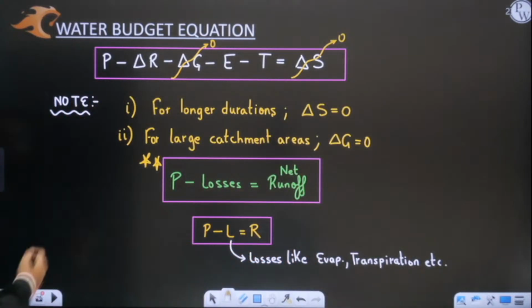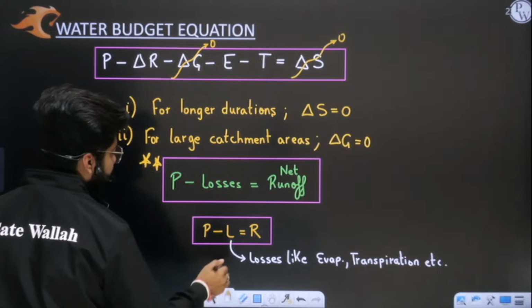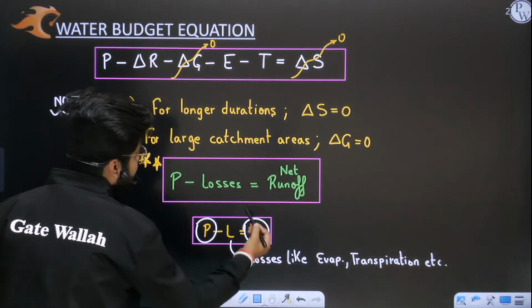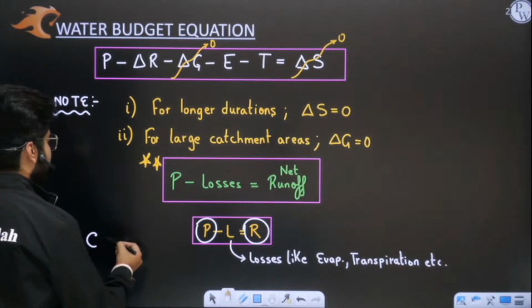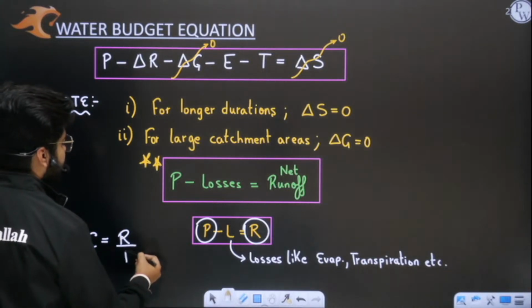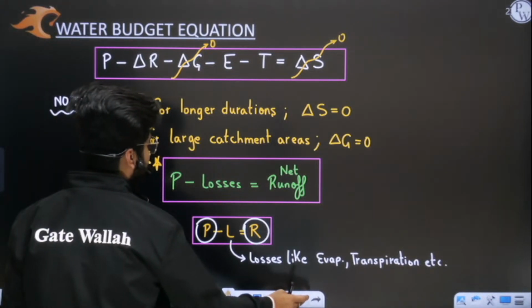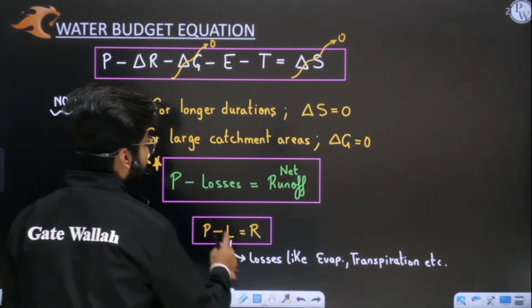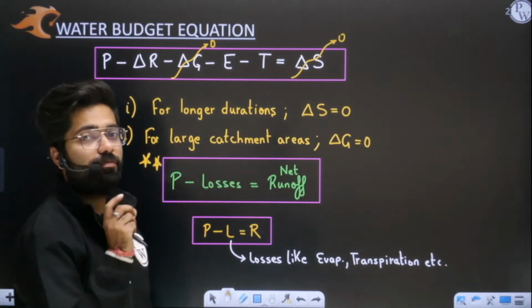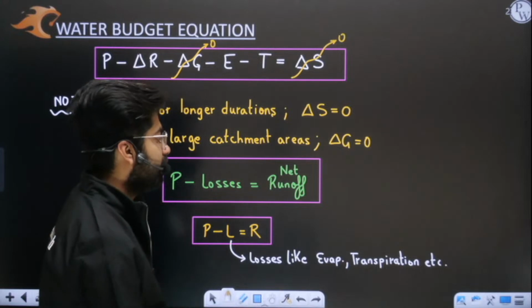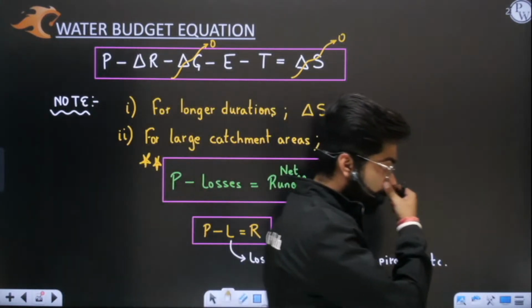From here we will understand that out of total precipitation only some portion is converted into runoff, and from here you will get the runoff to rainfall ratio. Some portion of rainfall is converted into runoff after losses. Some portion of precipitation is abstracted and the remaining part is runoff. Is this fully clear to you?